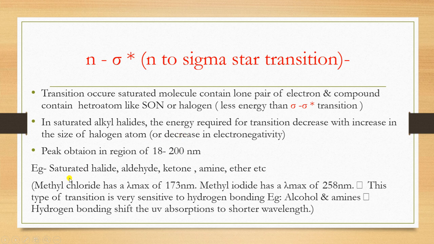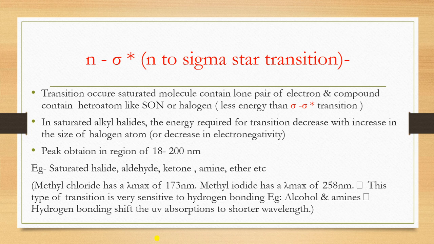So the peaks obtained are generally in the region of 80 to 200 nanometers. Why is it very low? Because this nanometer range is very low, they are highly energetic. Only sigma to sigma star is more energetic than this.